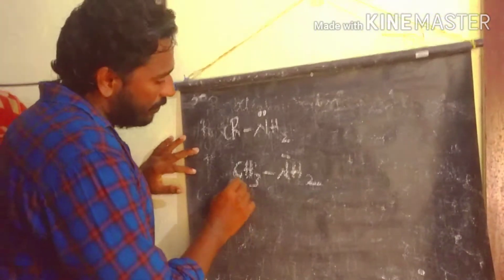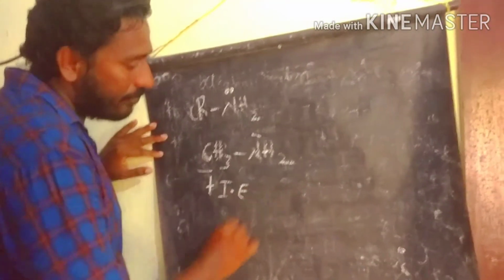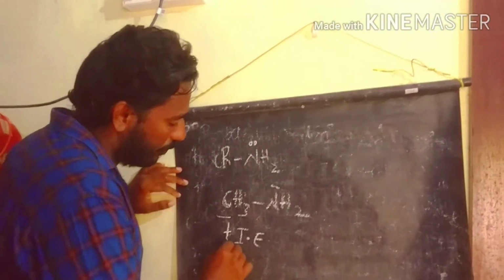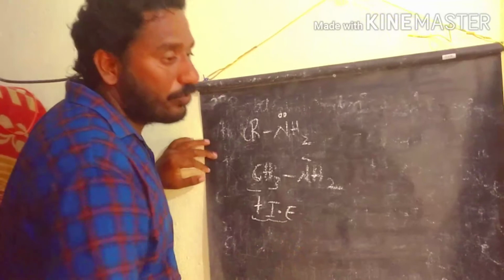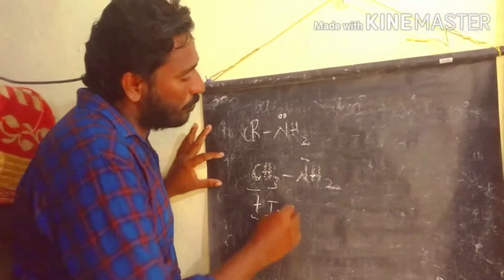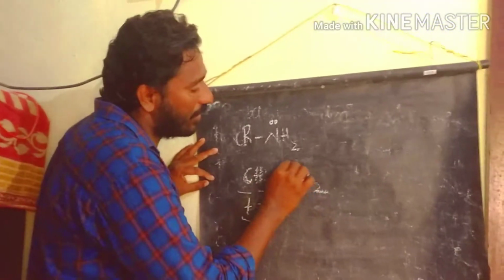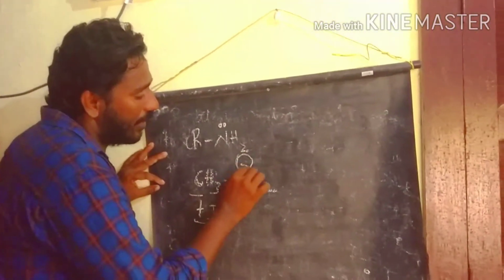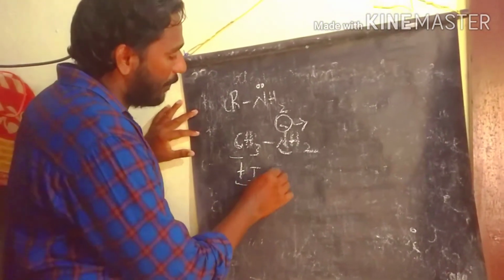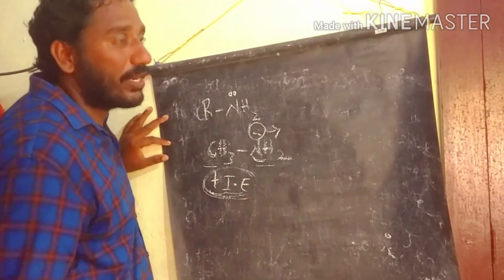The methyl group acts as a plus I group. What is a plus I group? A positive inductive effect group. It donates electrons towards the nitrogen and enhances the electron charge on the nitrogen. That's why the nitrogen easily donates electrons.